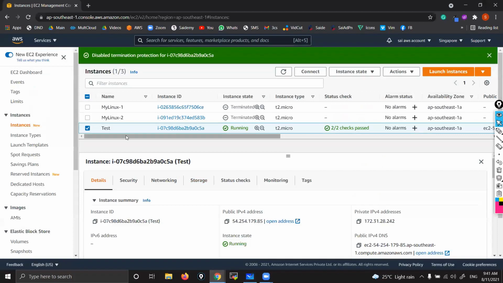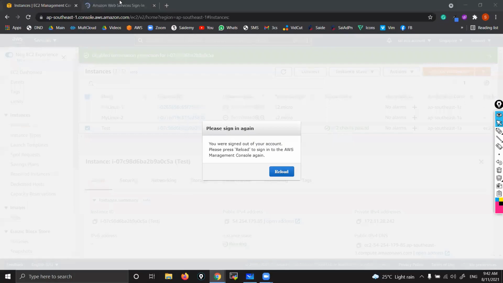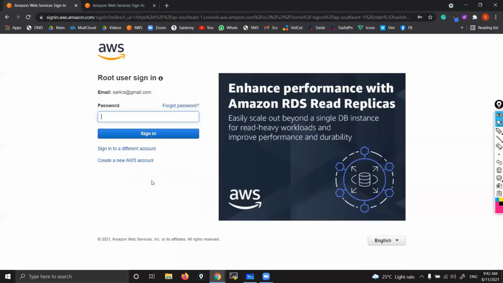Let me show you. See, this is an instance. Right now it is T2 micro. T2 micro means what? 1 CPU core and 1 GB RAM. Let me open a new tab. Signed out, let me sign in.